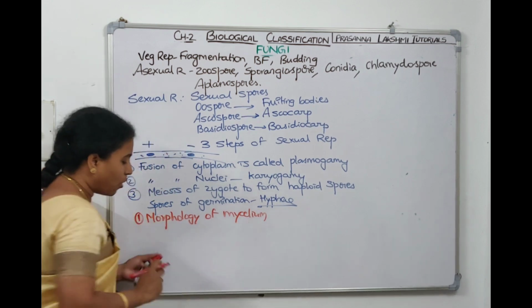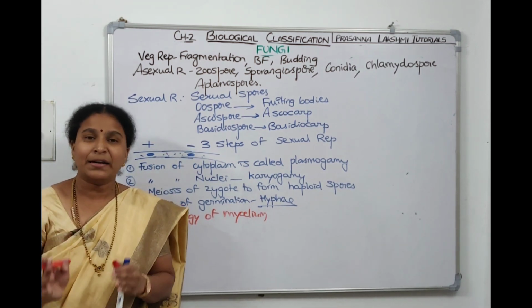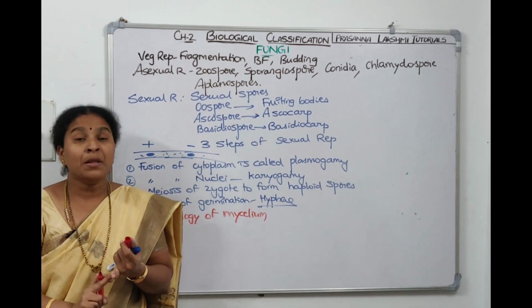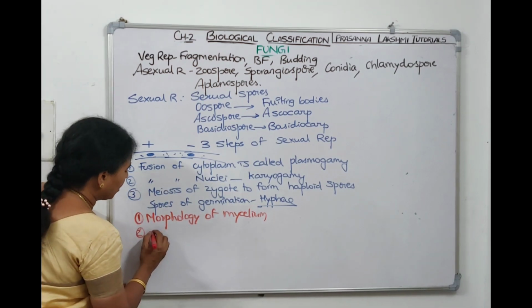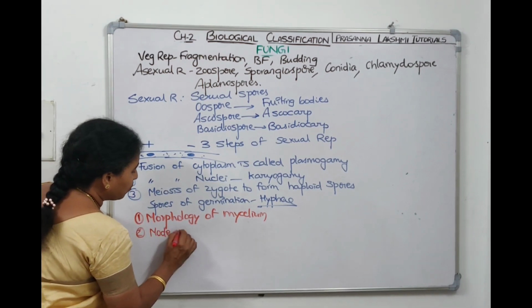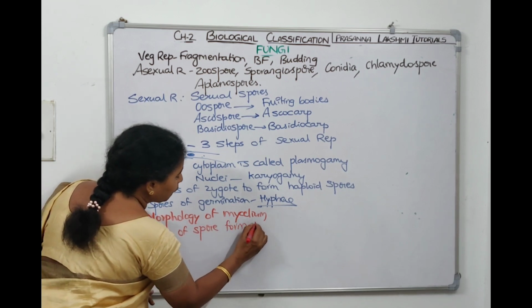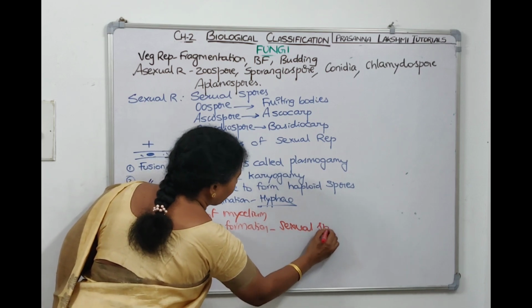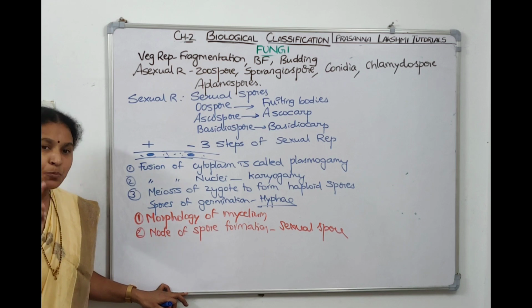Means mycelium is long or short, branched or unbranched, septate or non-septate, multinucleate or single nucleate. Second, based on the mode of spore formation, asexual spore or sexual spore formation. And based on the fruiting body.